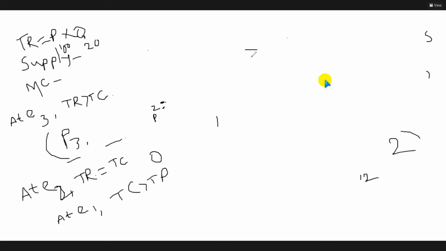Okay, can you remember this equation? Yes. TFC.